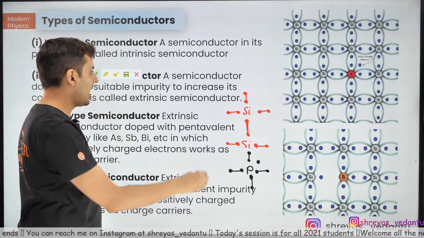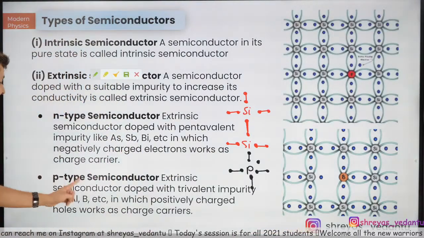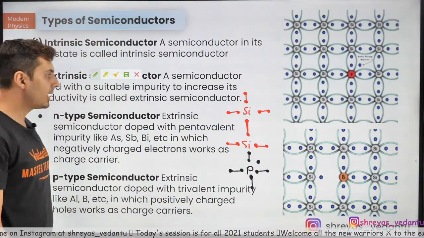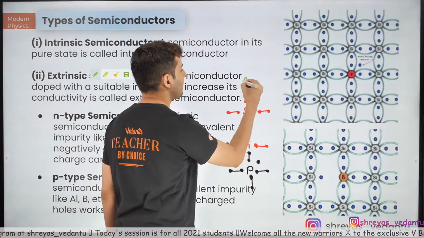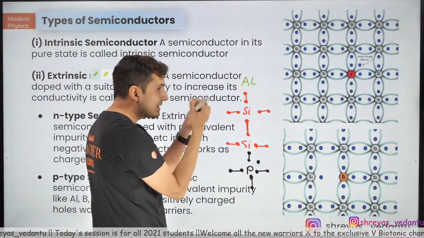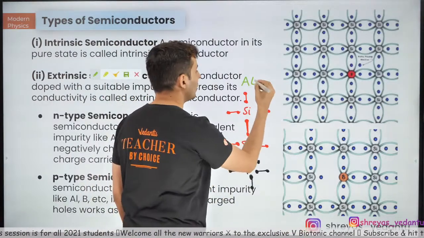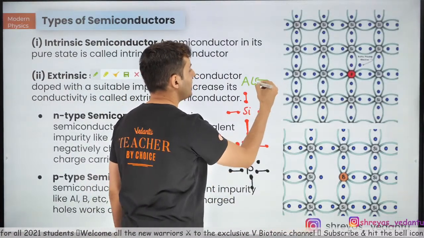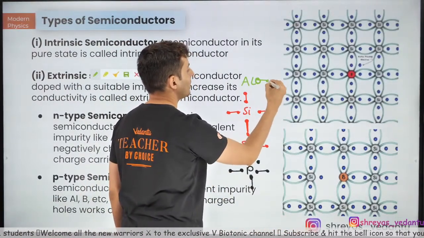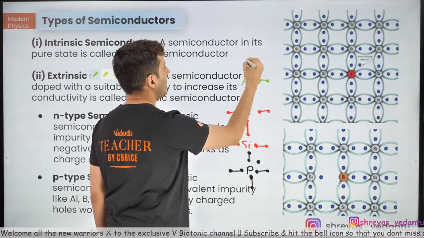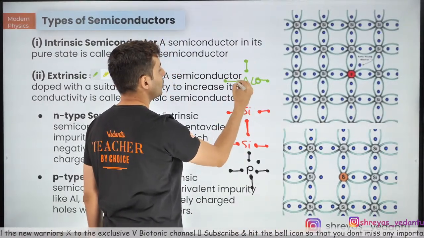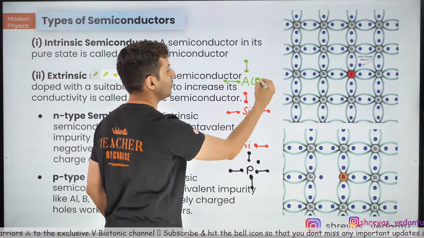Similarly, you can have impurities of P type, like aluminium or boron. Aluminium has one less electron, it is a trivalent impurity. So it will expect one electron somewhere, and I can show two dots everywhere except over here.